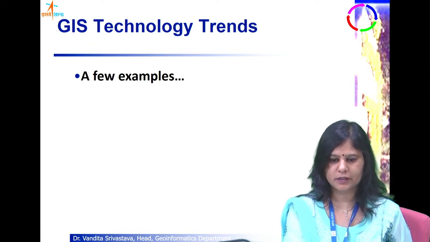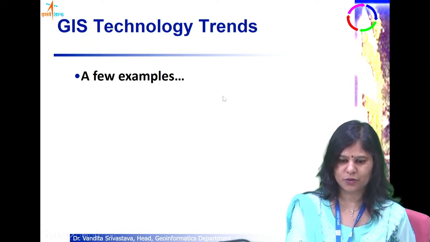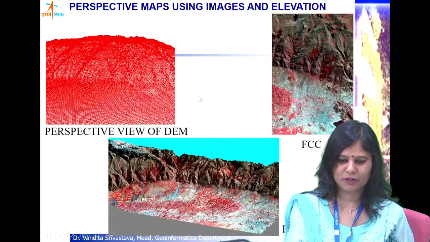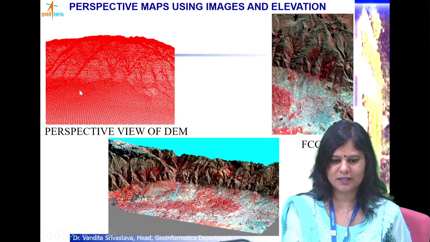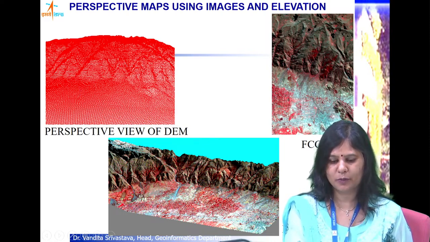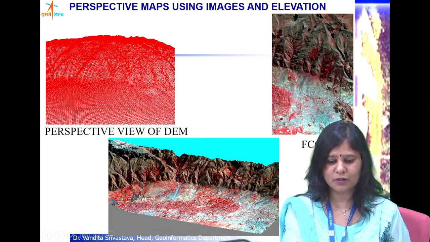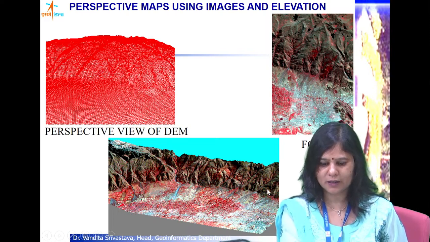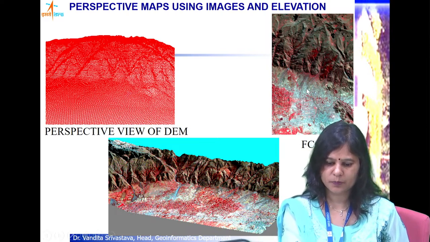So you will know more about these in subsequent lectures. Now I wanted to show you a glimpse of application uses of this technology, some of the trends, like what you can study once you know the topography as well as the geographic information. This is an image draped over the topographical information, that is the DEM, and a 3D perspective view has been made using this and the image.